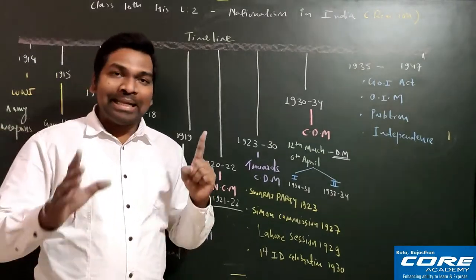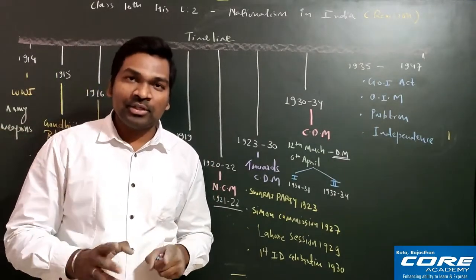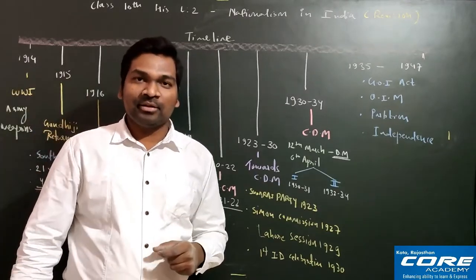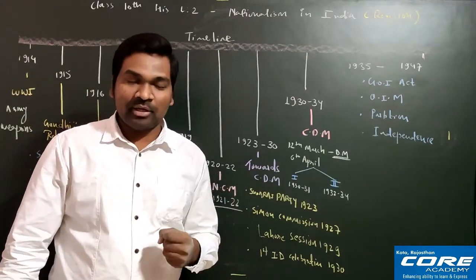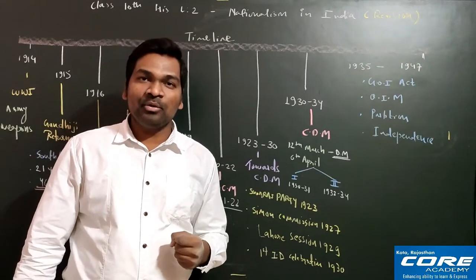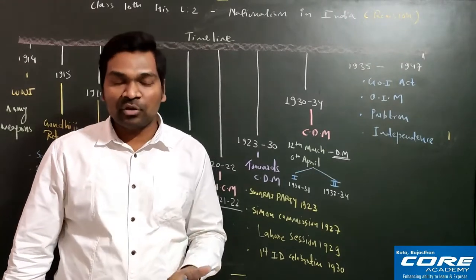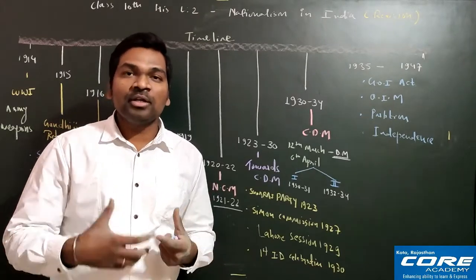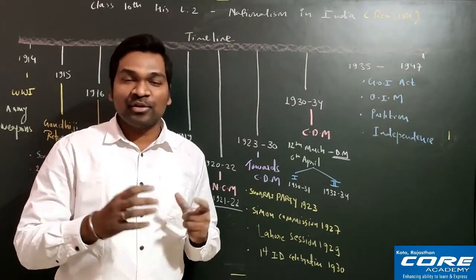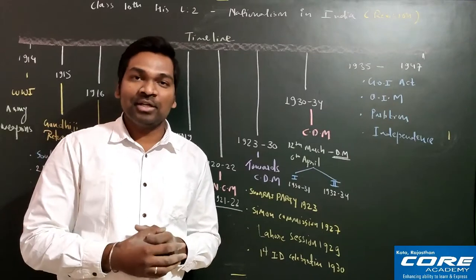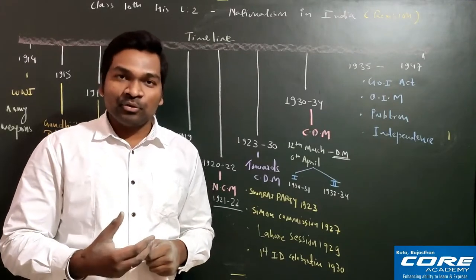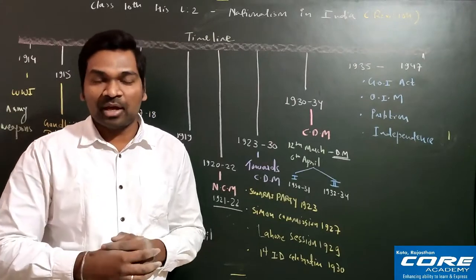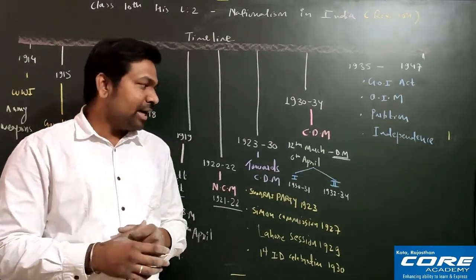Around 1 lakh people were arrested, including all the big leaders like Abdul Ghaffar Khan. One very big name, one of the biggest supporters of Gandhiji. Abdul Ghaffar Khan was also known as Frontier Gandhi because he was a very big follower of Gandhiji. When he was arrested, people became very angry at the Britishers.